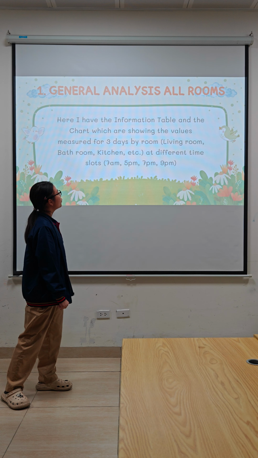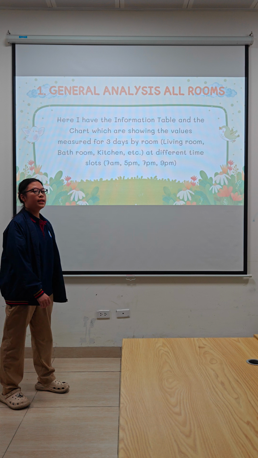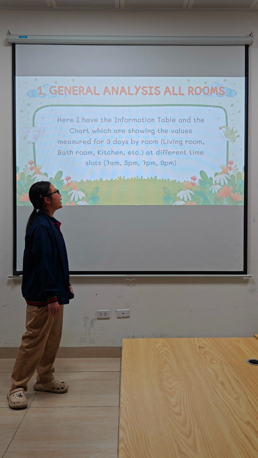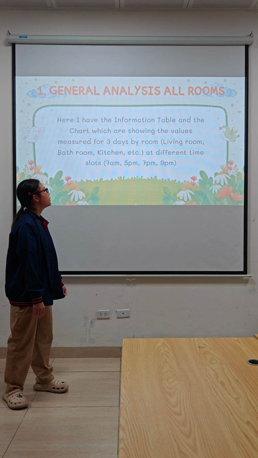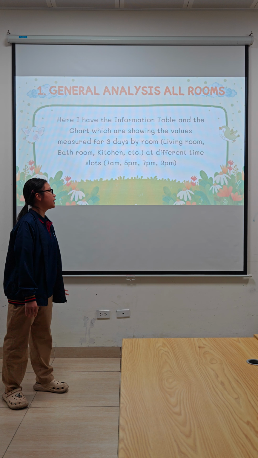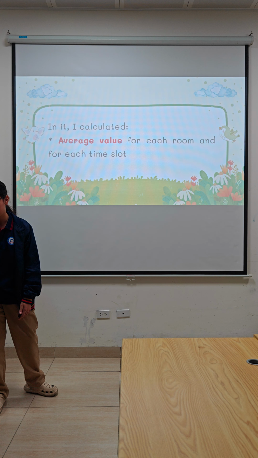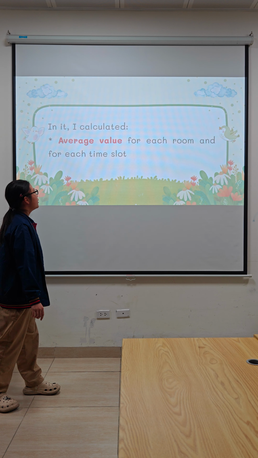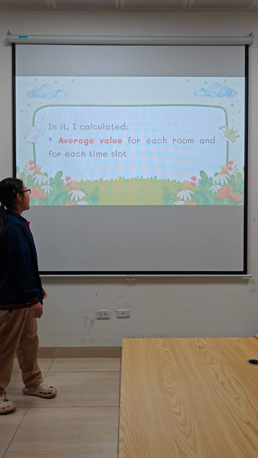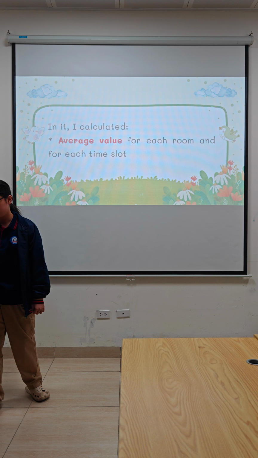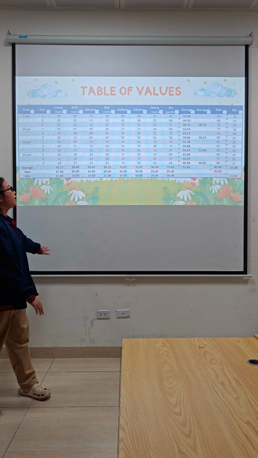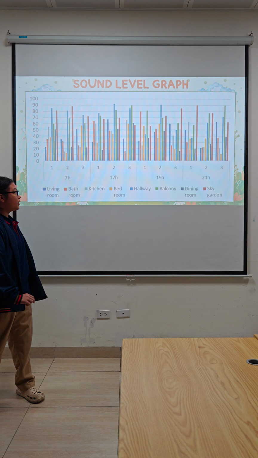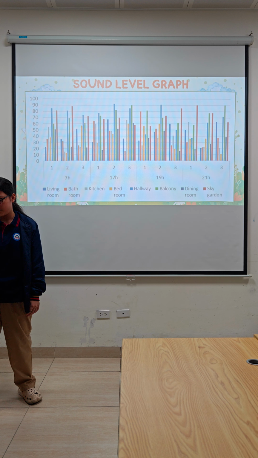measured for 3 days by room: living room, bathroom, kitchen, etc. And different time slots: 7 a.m., 5 p.m., 7 p.m., and 9 p.m. I calculated the average value for each room and for each time slot. This is a table of values. And this is the sound level graph.